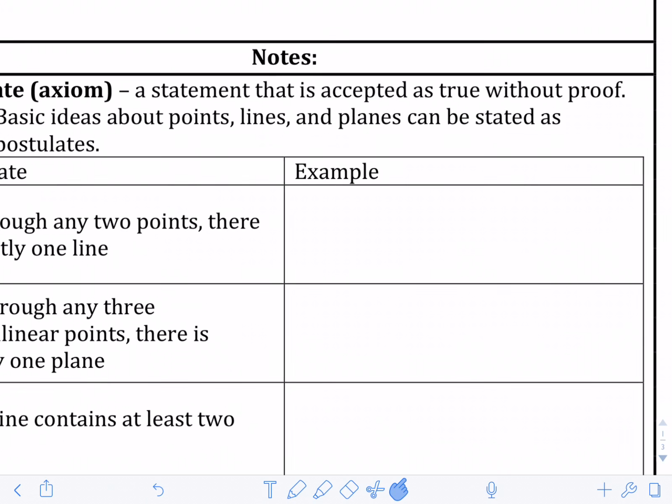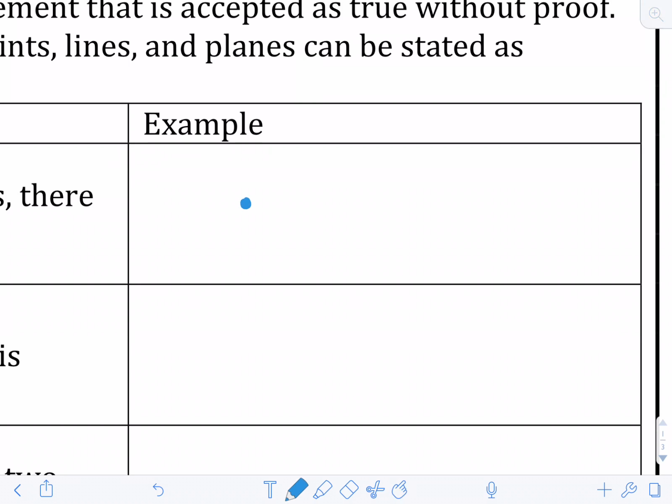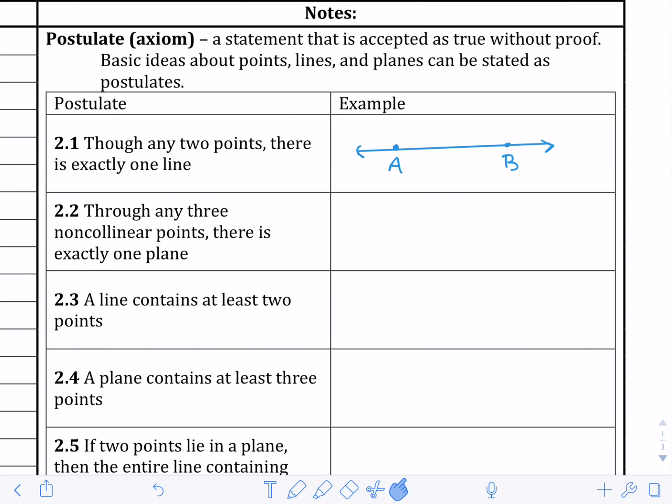So what I'm going to do, I'm going to make this a little bit bigger here. So I have 2 points. So here's A, here's B. Through any 2 points, you can draw exactly 1 line. And boom, there you go. There's 2.1. Okay, 2.2 says through any 3 non-collinear points, there is exactly 1 plane.